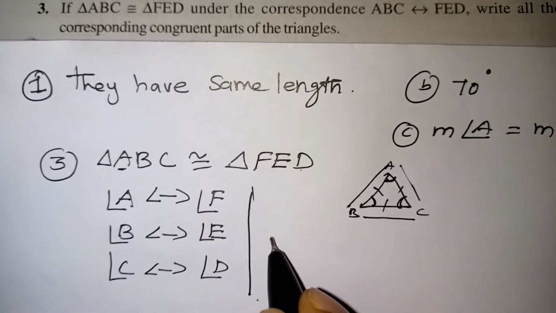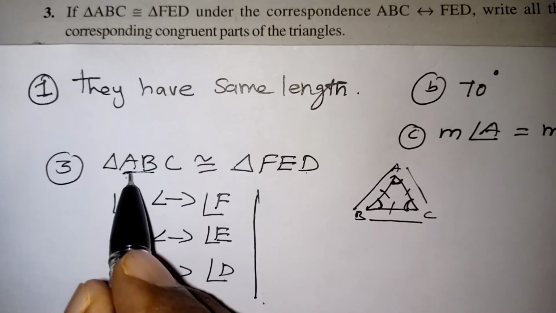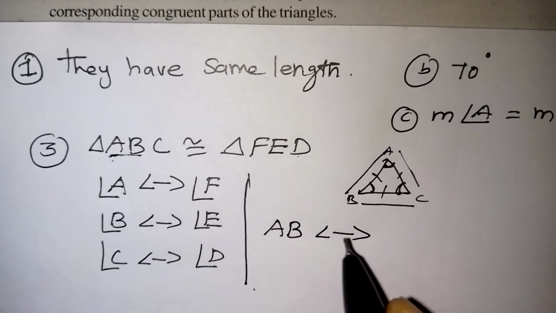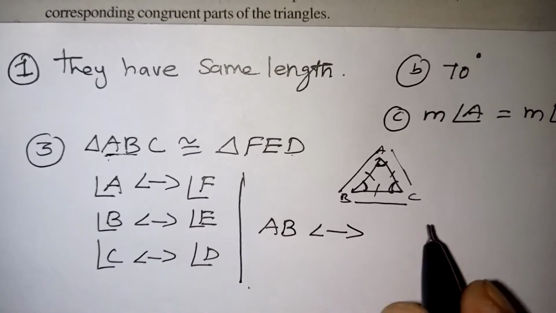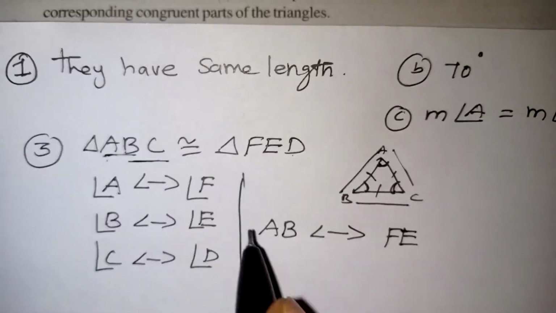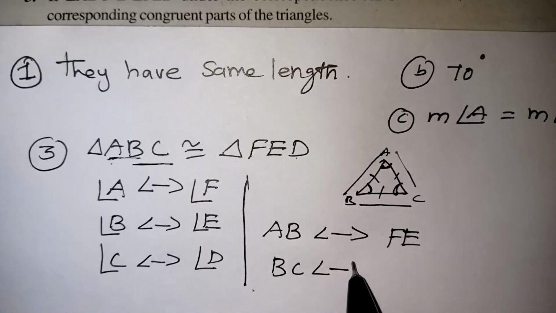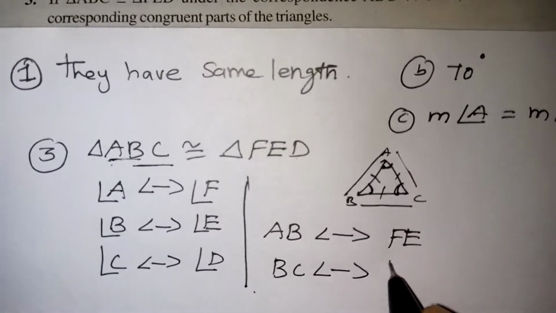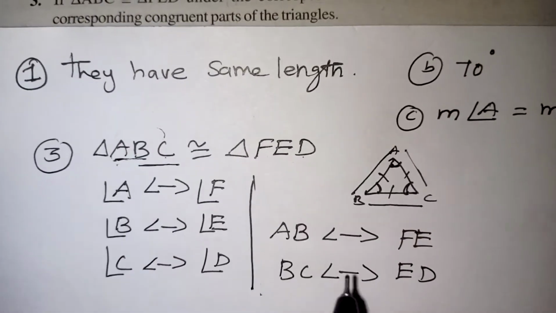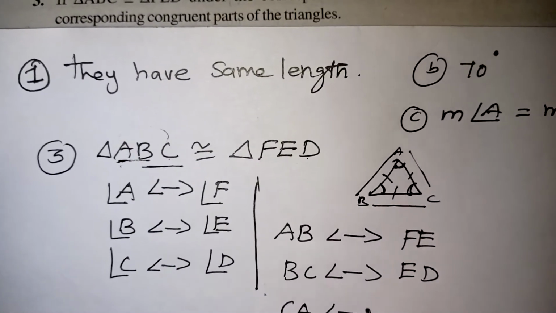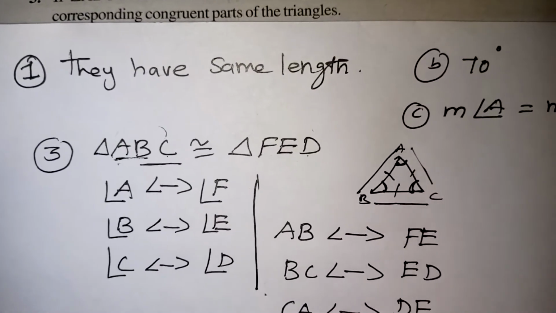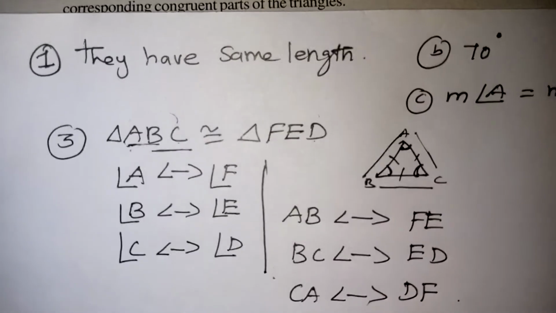So for corresponding sides, the first two alphabets are AB. So side AB corresponds to, here the first two alphabets, FE. Now I take the second and third alphabets, BC. BC is definitely congruent to, here the second and third alphabets, ED. And taking first and last, that is CA, CA is a side, definitely congruent to first and last, that is DF. That is your correct answer for question number 3.